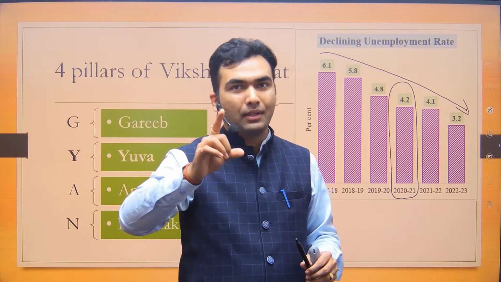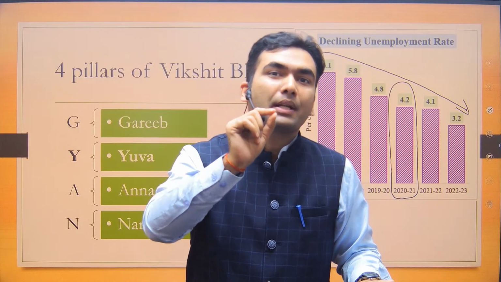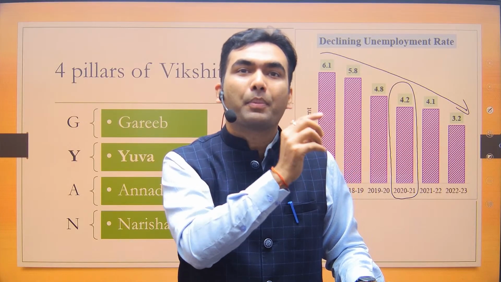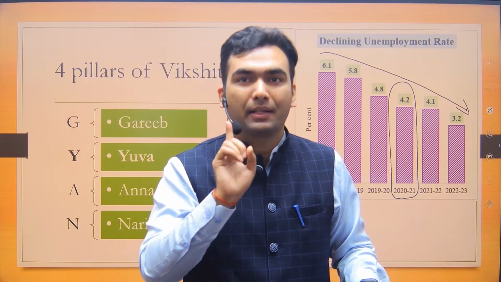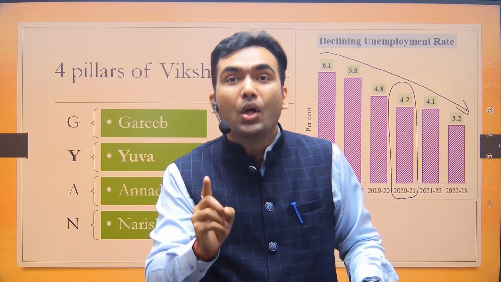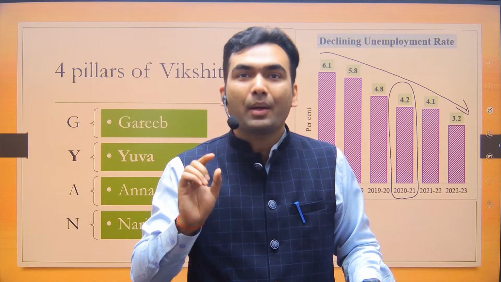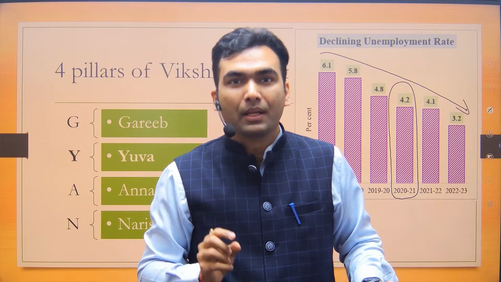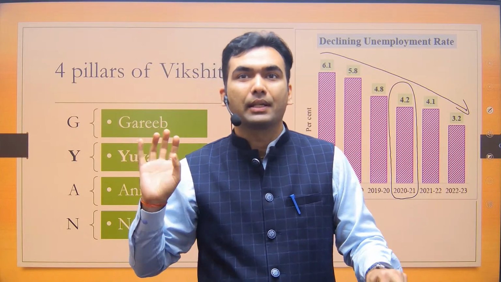I will tell you the difference. In case of, say, LPG cylinder, earlier people were buying cylinders at a subsidized rate, and the subsidy was being transferred to companies like Indian Oil Corporation. Now people are buying cylinders at the market rate, and the government is paying subsidy directly to the people who are the beneficiaries, not to the oil marketing companies. This is DBT. For fertilizer, it is not happening today. If the government tomorrow starts giving farmers the subsidy amount in their bank account for buying fertilizer, it would be called DBT. I hope, Subham, now it is clear.